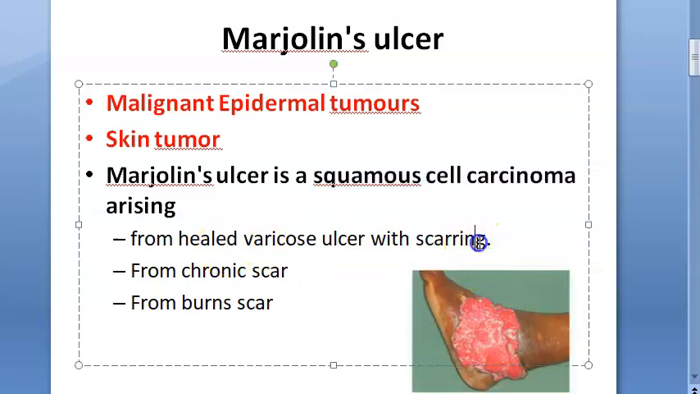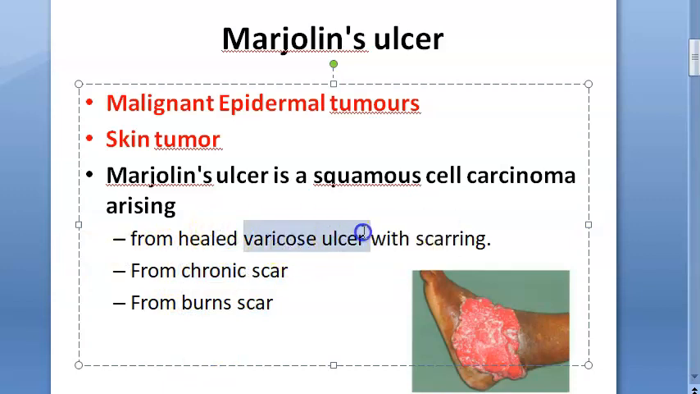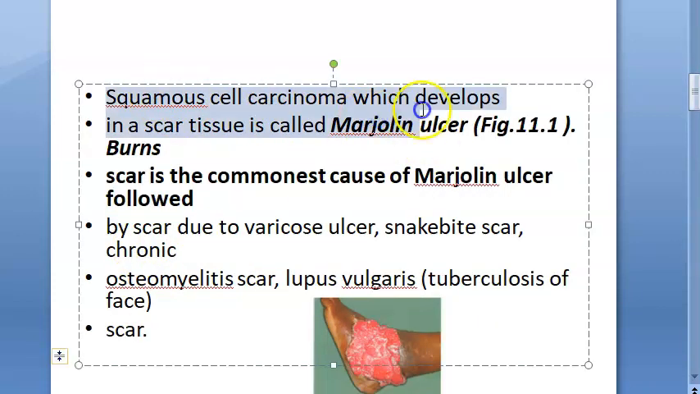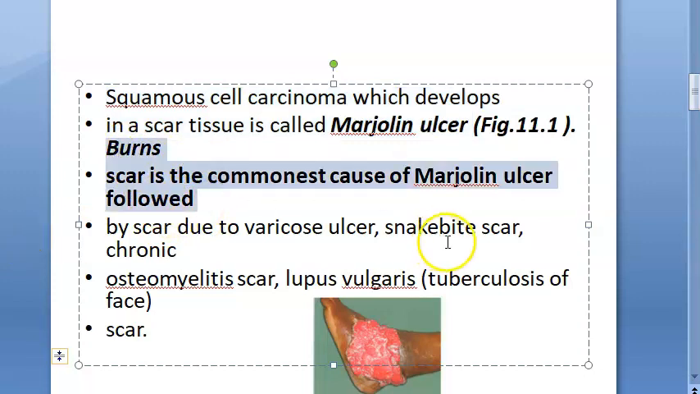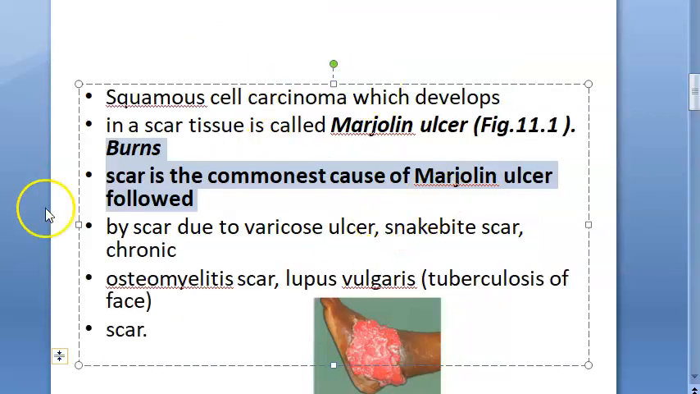Basically, whenever there is a scar from a burn or some chronic scar or some scar because of a varicose ulcer, right? All this can lead to this malignant condition that is Marjolin's ulcer. So squamous cell carcinoma which develops inside a scar tissue is called Marjolin's ulcer. Burn scar is the most common cause of Marjolin's ulcer. So focus, guys, what did we tell you? Burn scar is the most common cause of the Marjolin's ulcer.